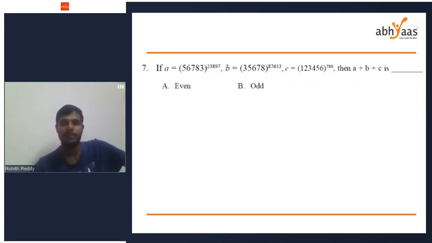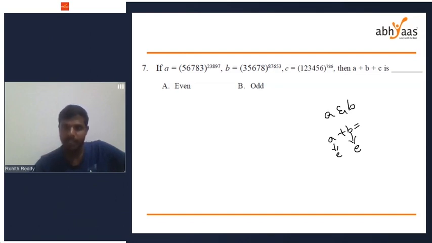For example, if there are two numbers a and b, a plus b: if a is even and b is even, a plus b will obviously be even, right? If you take a as 2 and b as 4, 2 plus 4 is 6, even plus even equals even.